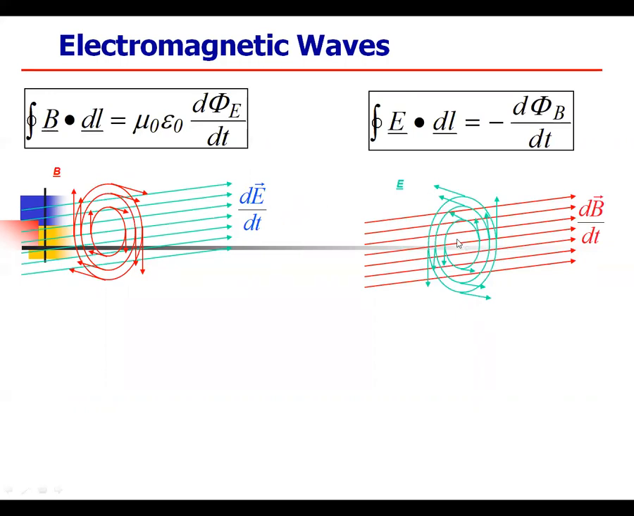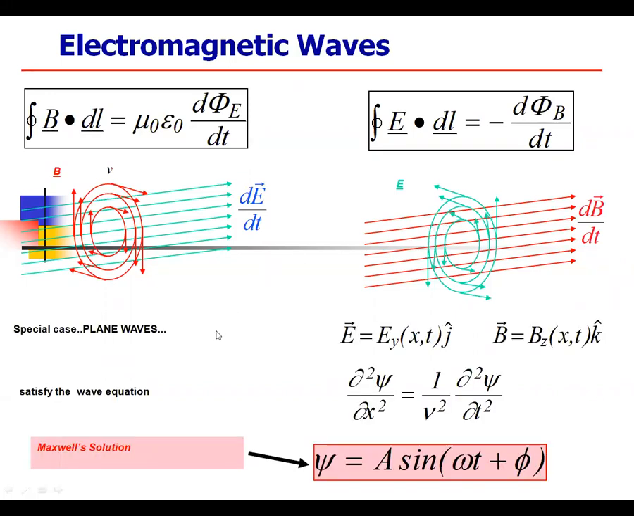Similarly, the electrostatic potential at the different line should be d by dt. This is the equation of Gauss law of electromagnetism. So we can calculate the special case of the plane wave: E vector equal to Ey of x comma t j cap, B vector equal to Bz of x comma t k cap. So this equation satisfies the wave equation.